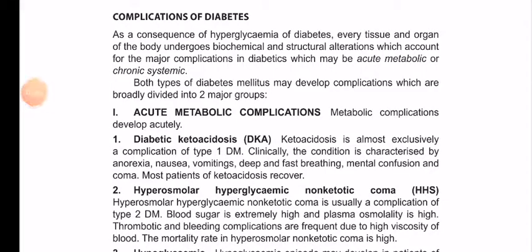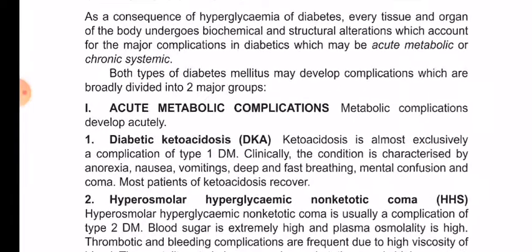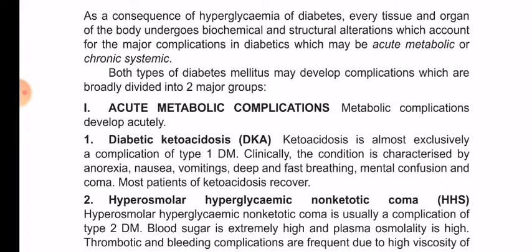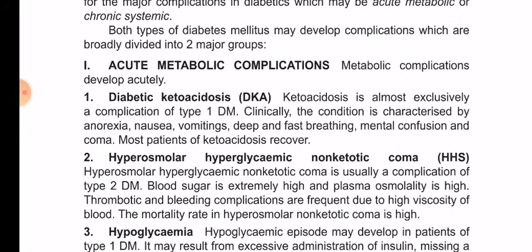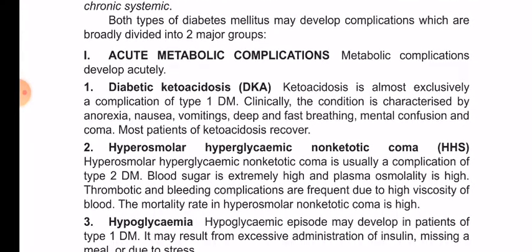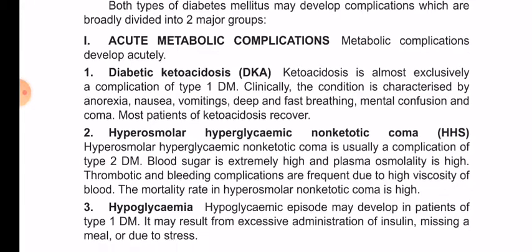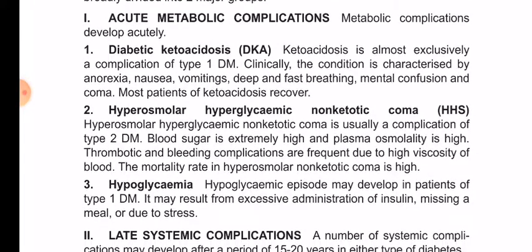Complications of diabetes. As a consequence of hyperglycemia or diabetes, every tissue and organ of the body undergoes biochemical and structural alterations which account for the major complications in diabetics, which may be acute metabolic or chronic systemic. Both types of diabetes mellitus may develop complications which are broadly divided into two major groups: acute metabolic complications. Metabolic complications develop acutely. Diabetic ketoacidosis (DKA).